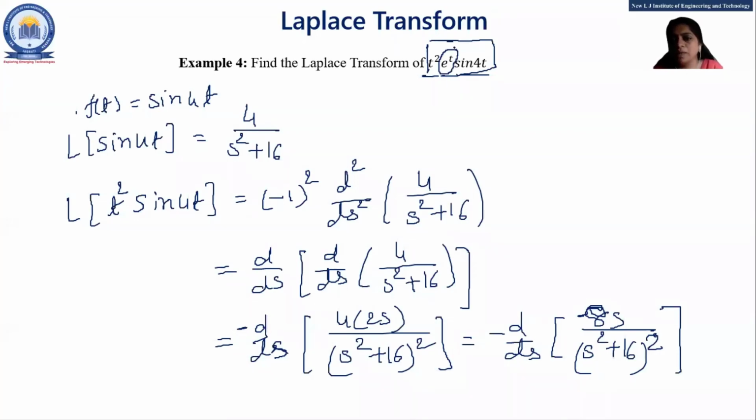It is not a rule, but it is easy. If you find the Laplace of sine 4t first, then you may apply first shifting theorem, and then you do the 2 times derivative. It is also possible, but it may be lengthy. It may take longer time for the solution, right?